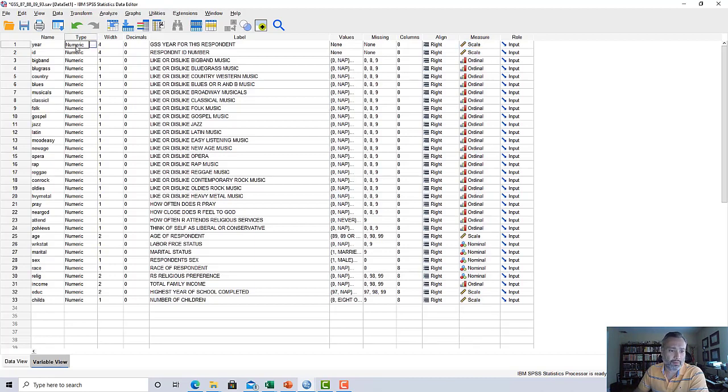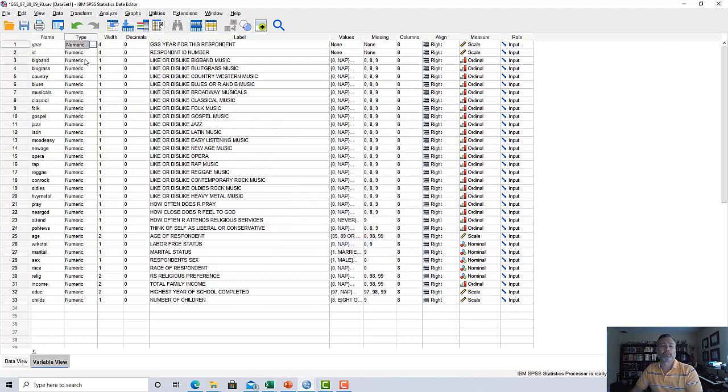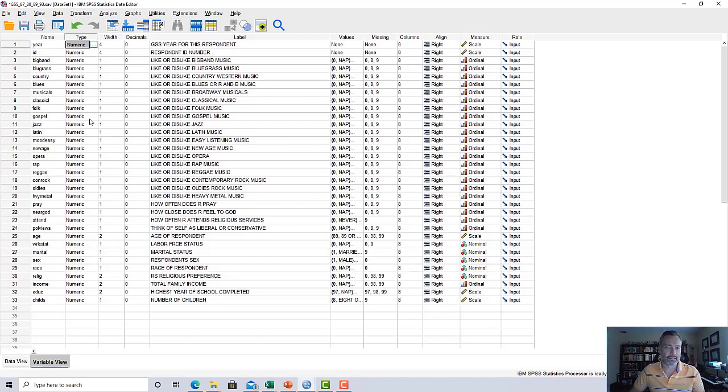If you come over here to type, though, there's numeric, string, or date as well. There's a few others, but the big ones for us are numeric and string. If you define a variable as string, even if the actual text is numbers, it won't allow you to do math with it anymore. So this is a little bit stronger of a definitional column than this, but this is the one that is expressed in terms of the categories that we have talked about previously in class.